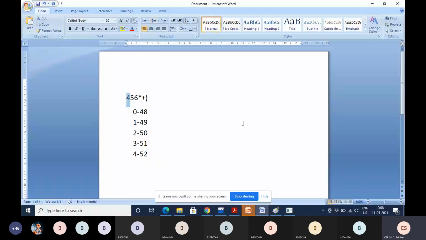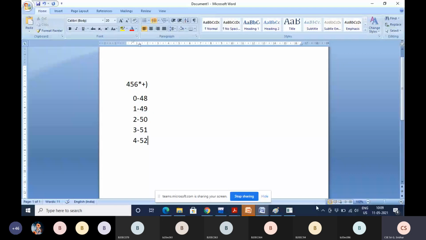So what should we do then? 52 is stored, but again I have to get 4 from 52. Then what to do? What you have to do here is already mentioned in the comment section within the program. You are storing 52 in CH, isn't it? If you store 4 in CH, you are storing 52 in CH.